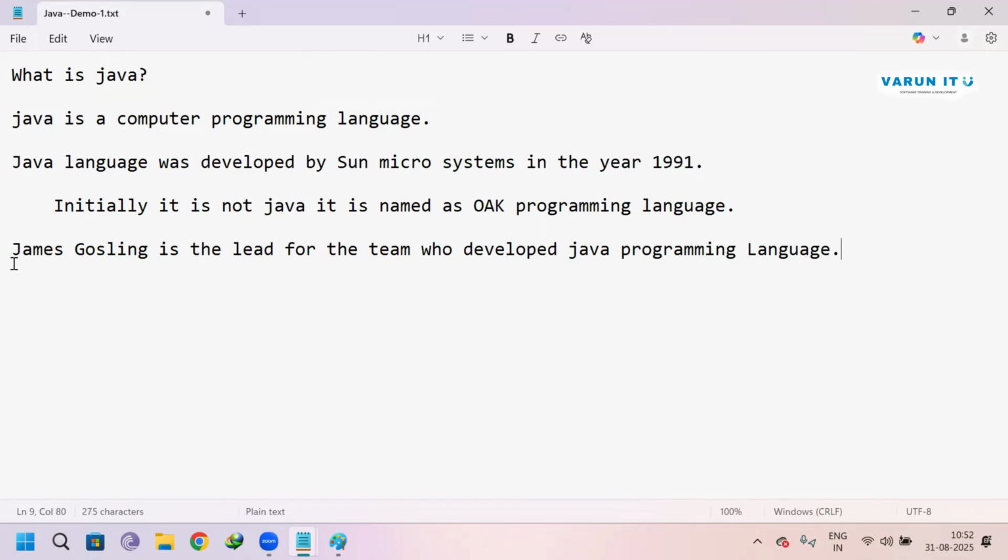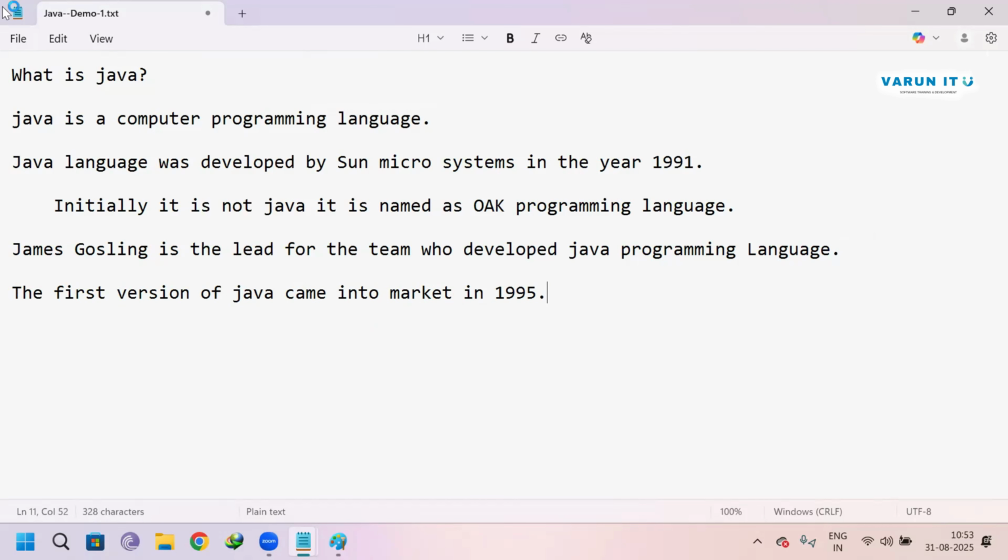Not only James Gosling, he and his team developed the Java programming language. Next, the first version of Java came into market in 1995.